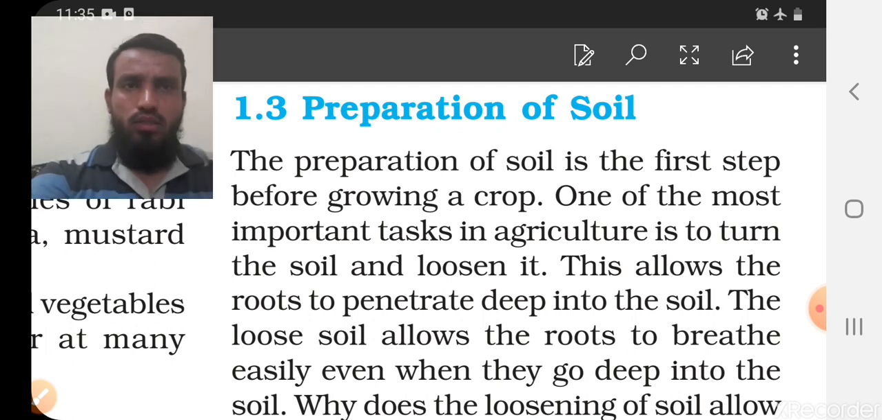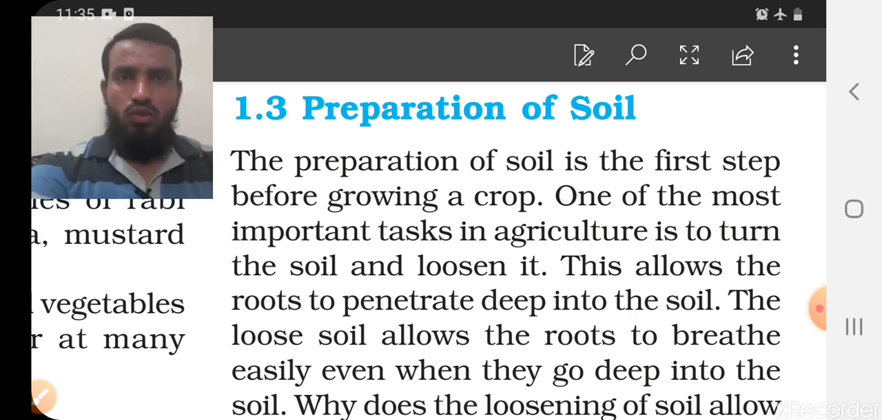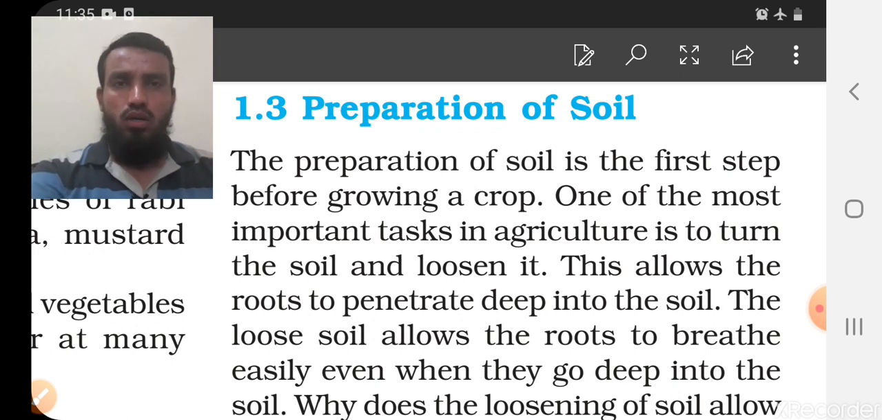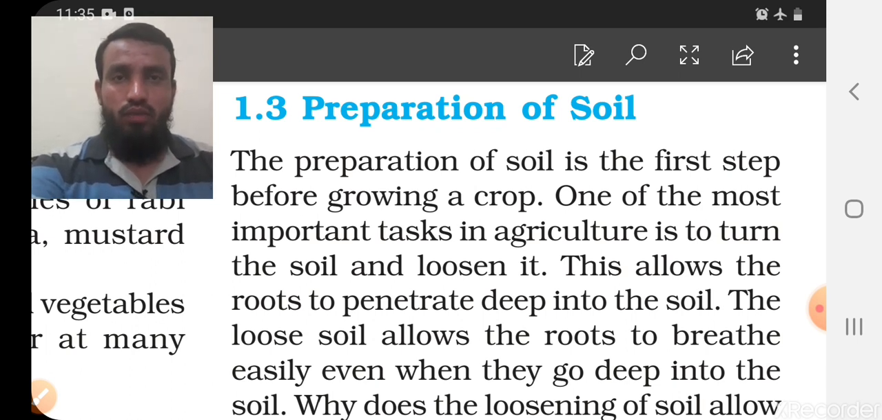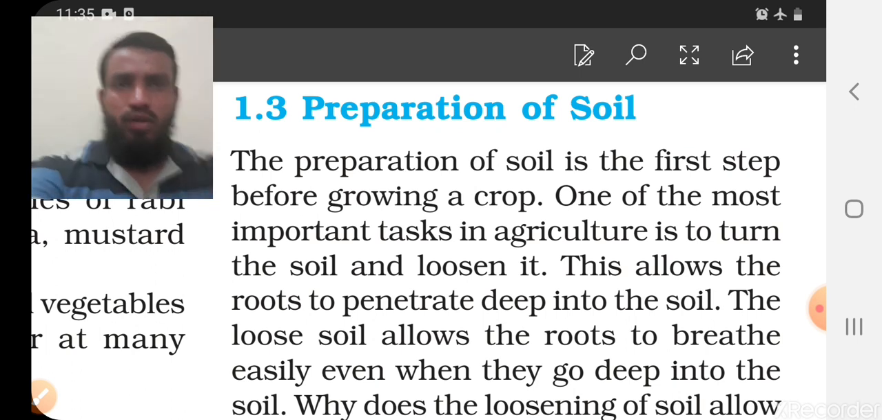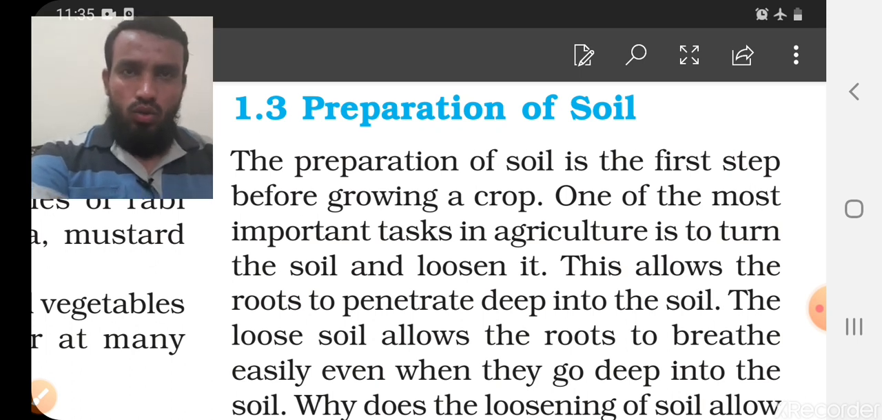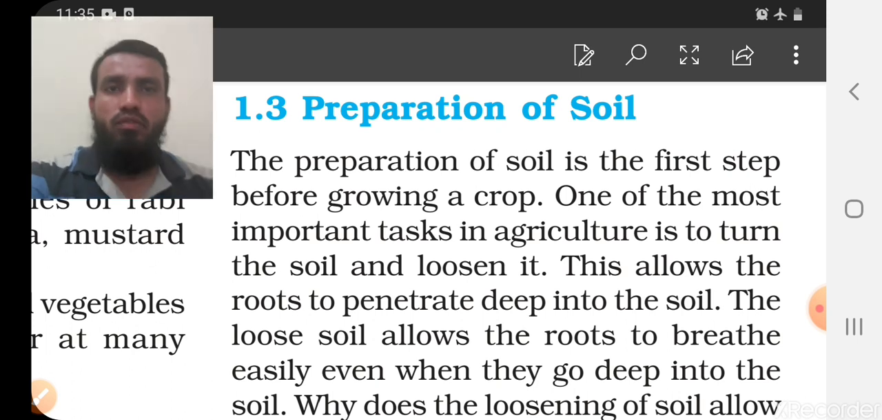Let's start with preparation of the soil. When we want to grow a crop in our soil, first of all we have to prepare the soil, and that is a very important process. If you see some land or field that is not in use, we will find weeds, unwanted grass, herbs and shrubs developing over there, and the surface of the soil will become very hard.